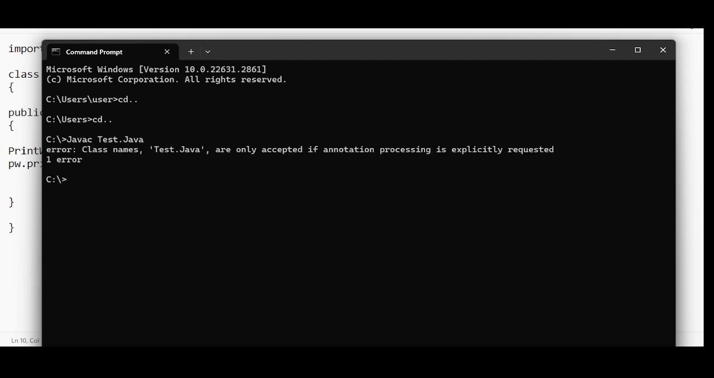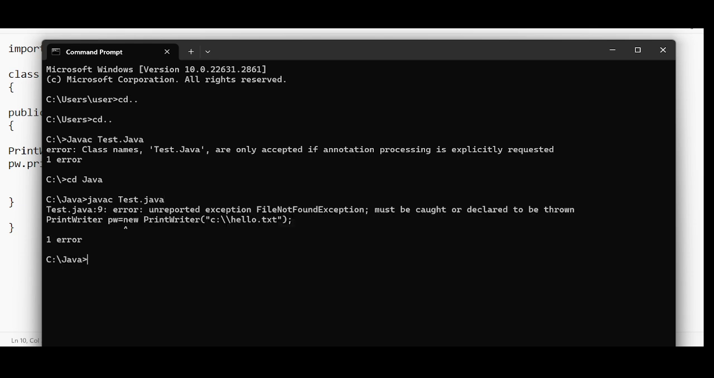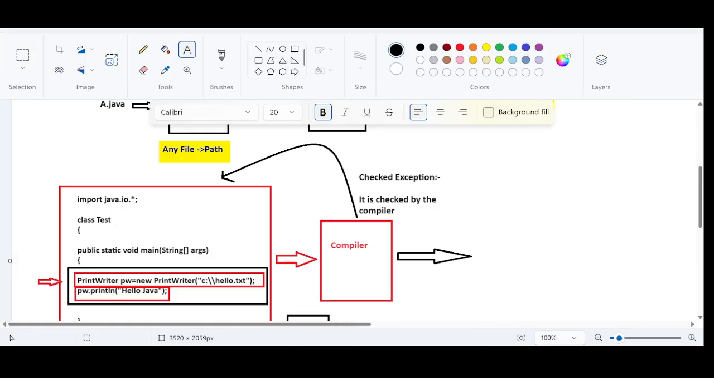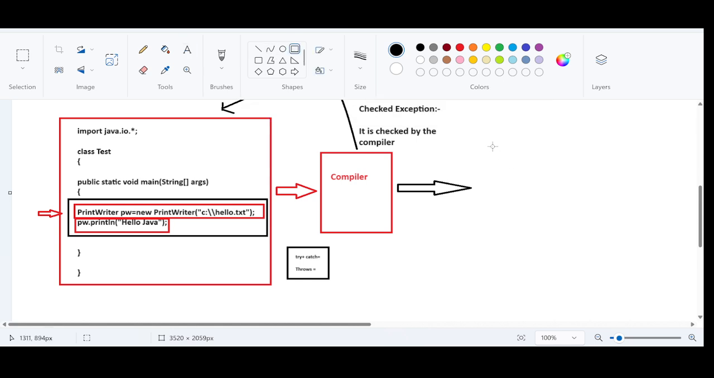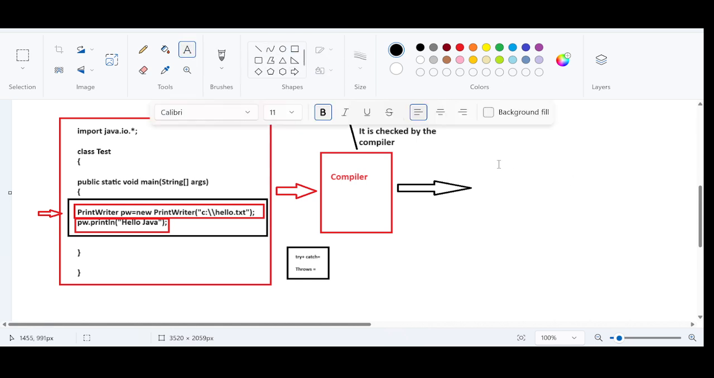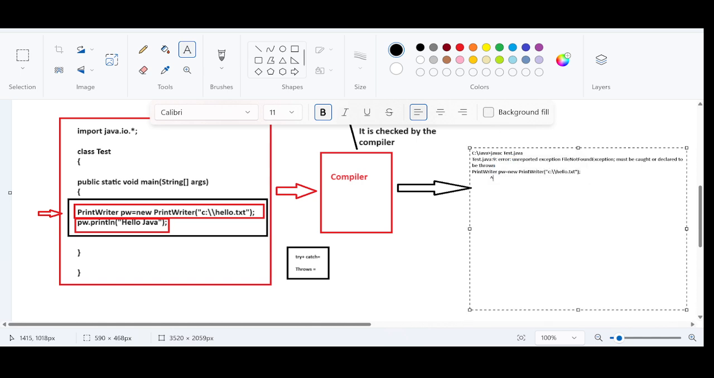Sorry, javac space Test dot java. Okay, let me go to that. See, it is not compiling. I try to compile this code and it is not compiling. What is it saying? Unreported exception. Let me copy and paste it here. It is not ready to compile because it is asking us to show the handling code. Unless and until you show the handling code, I am not ready to compile.